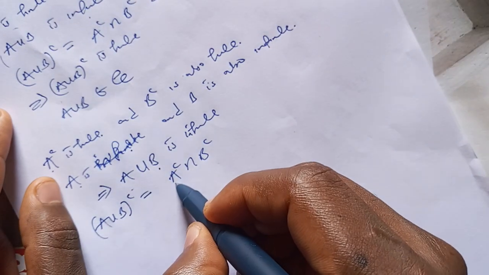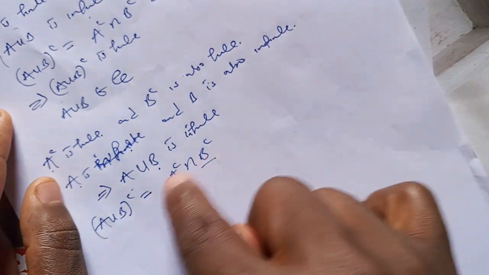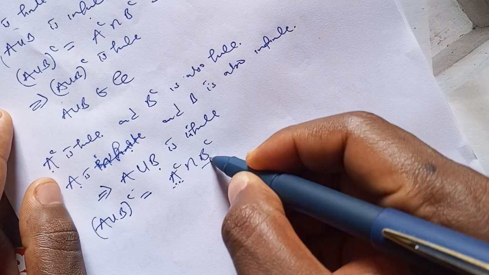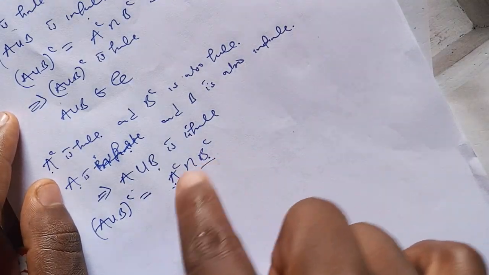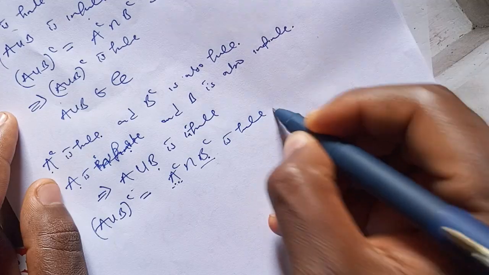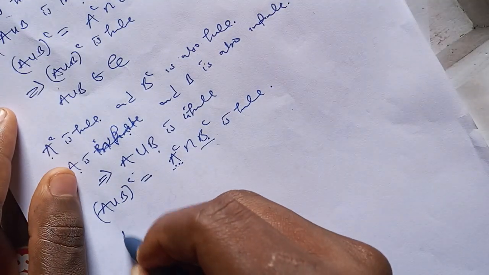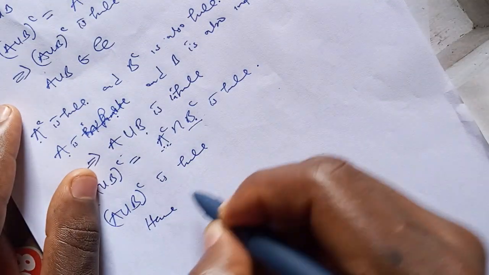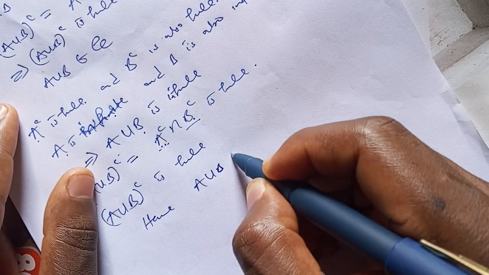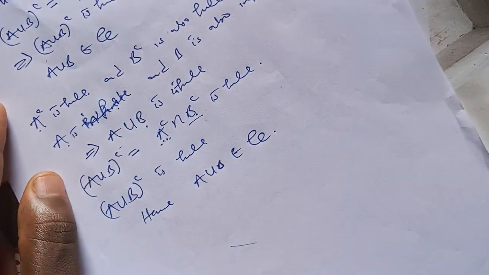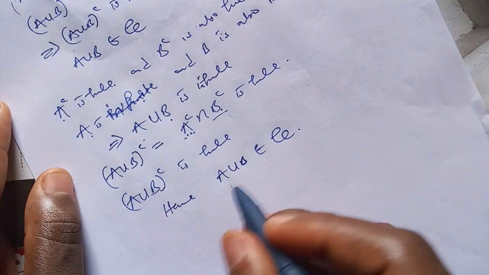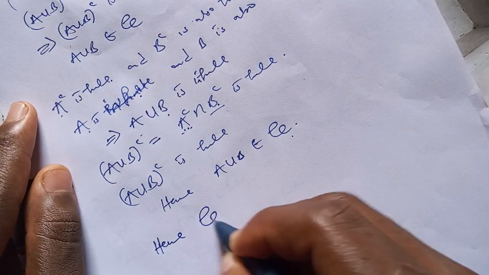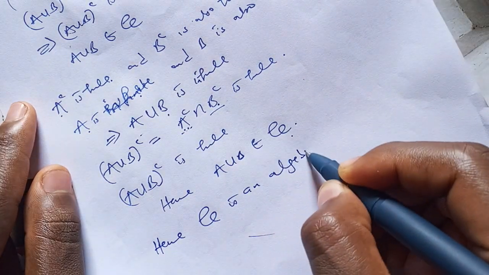Finite. Now, finite intersection in the sense that this is 1, this is 2. So, finite intersection of a finite set. The finite set is A complement and the other finite set is B complement. So, finite intersection of a finite set is finite. So, therefore, this means that (A union B) complement is finite. Hence, A union B is in the algebra. So with all the following cases, we have shown that the union of these two sets is in the algebra. Hence, this is an algebra.